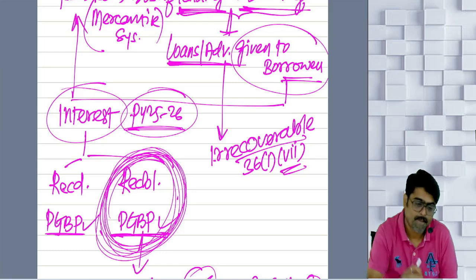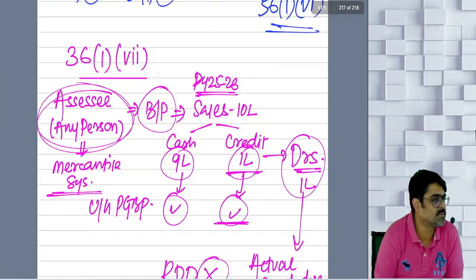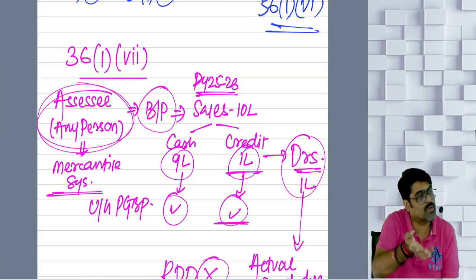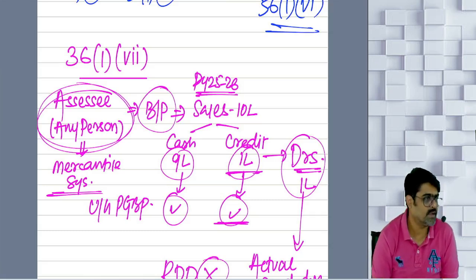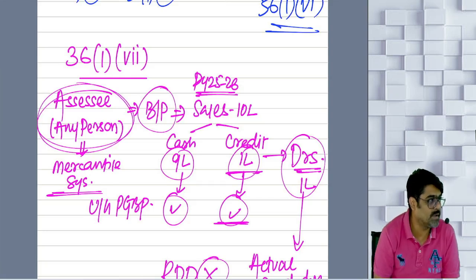But wait. Can this assessee give any loans or advances? I'm in a manufacturing business. Can I give loans or advances? Yes. But my business is not to give loans or advances. Now the loans or advances becoming irrecoverable for me, can I claim that as a bad debt?